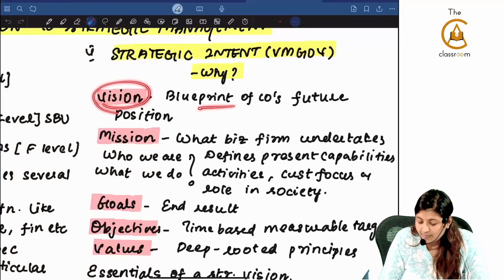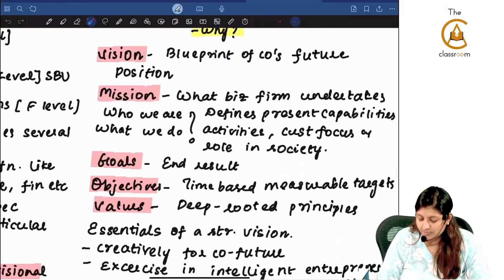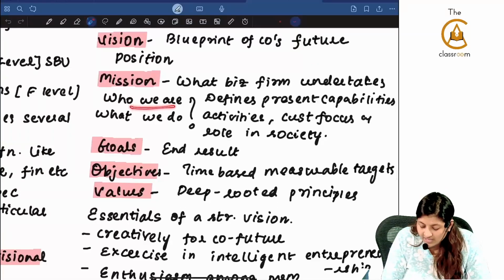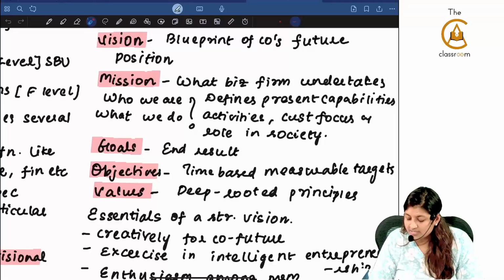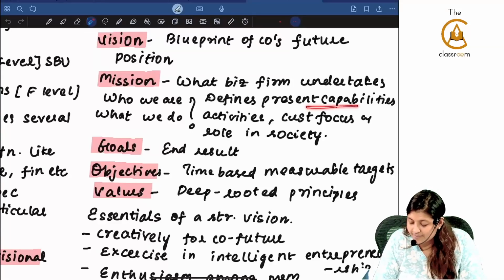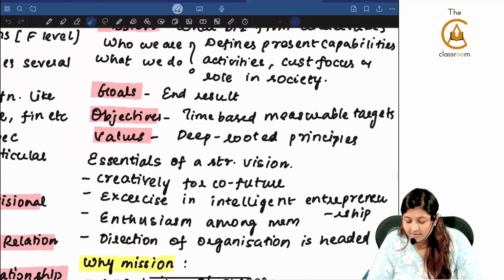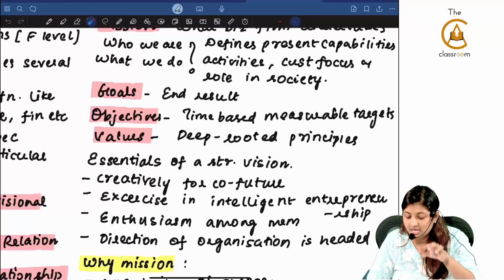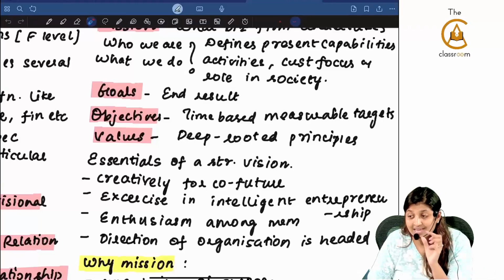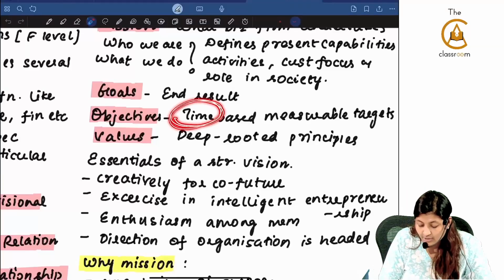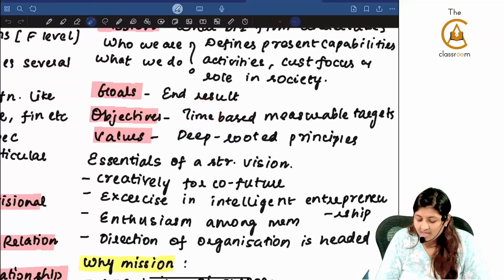Vision is the blueprint of the company's future position. Mission is who we are, what we do. What business firm undertakes, it defines the present capabilities, present activities, present customer focus, and what is the role in the society. What is the goal? That is the end result. Objective, it is a time-based measurable target. Objective means it is related to time. Values means ethics, the deep-rooted principles.